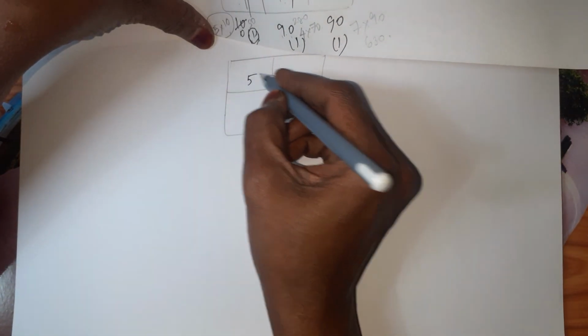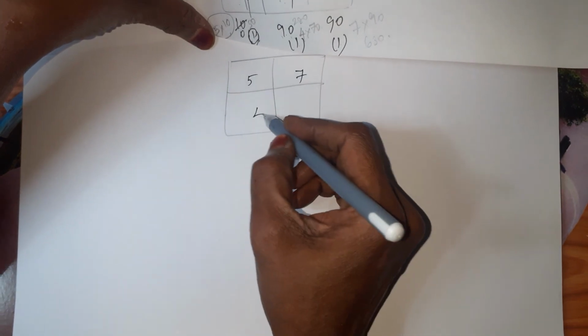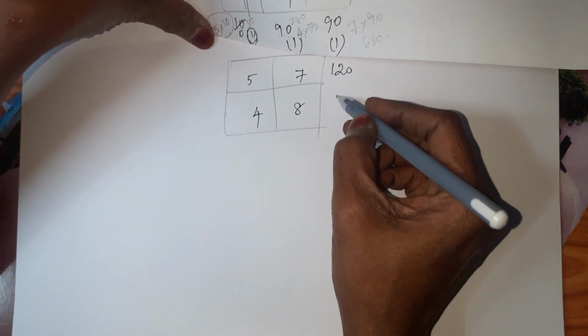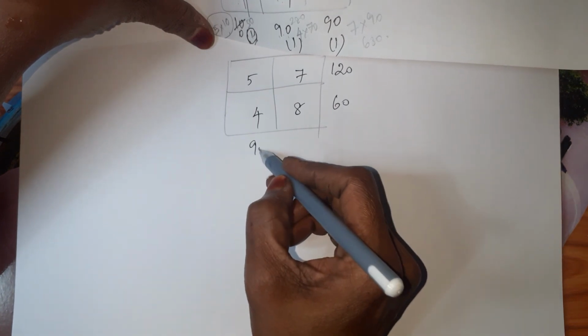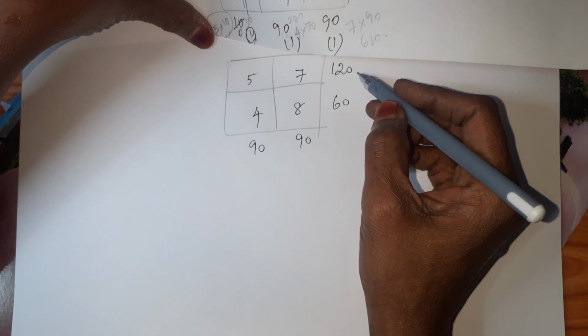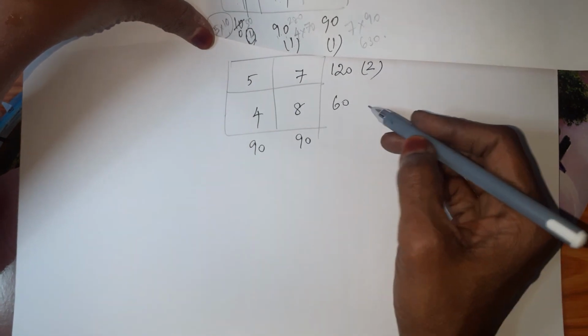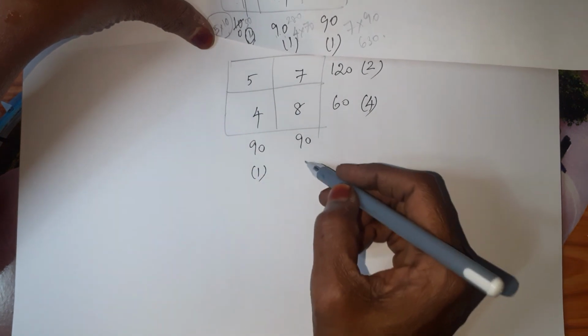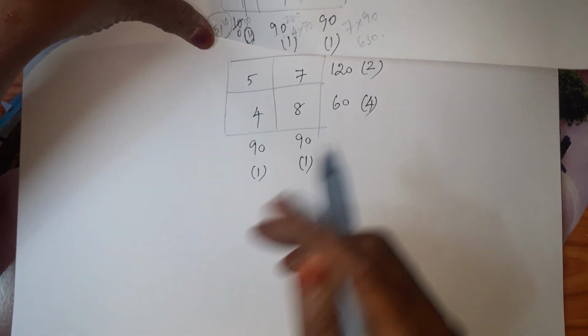So 5, 7, 4, 8. And the values outside are 120, 60, 90, 90. So 5, 7 means 7 minus 5, 2 is the penalty, and 4 is the penalty, and here 1 is the penalty and 1 is the penalty.